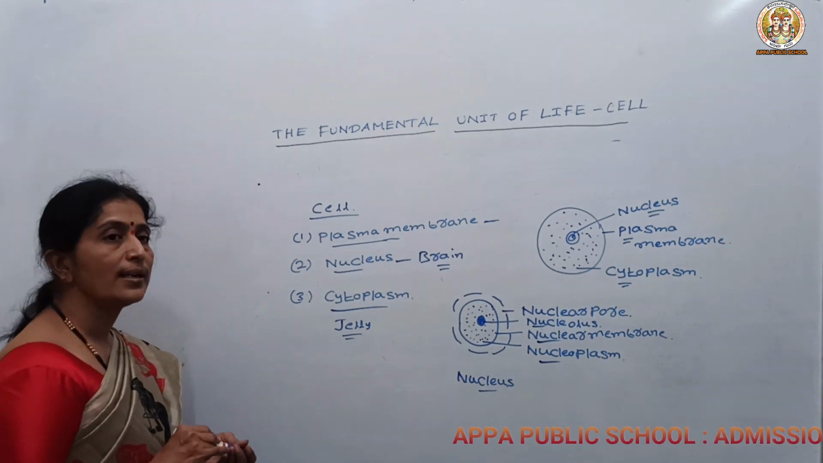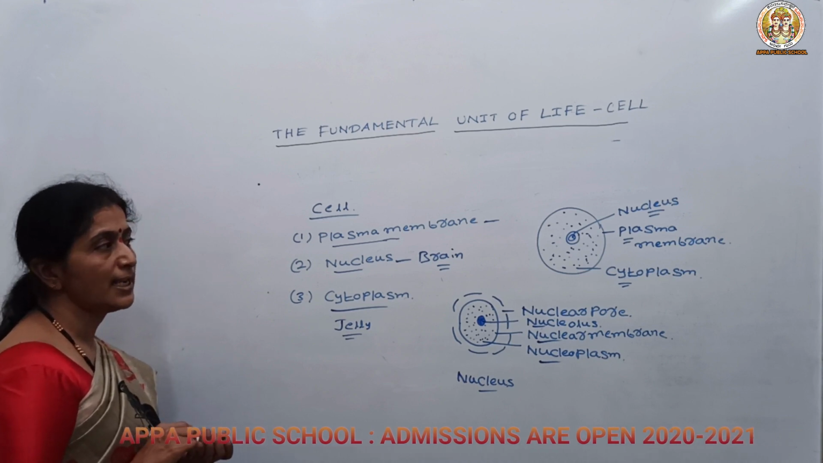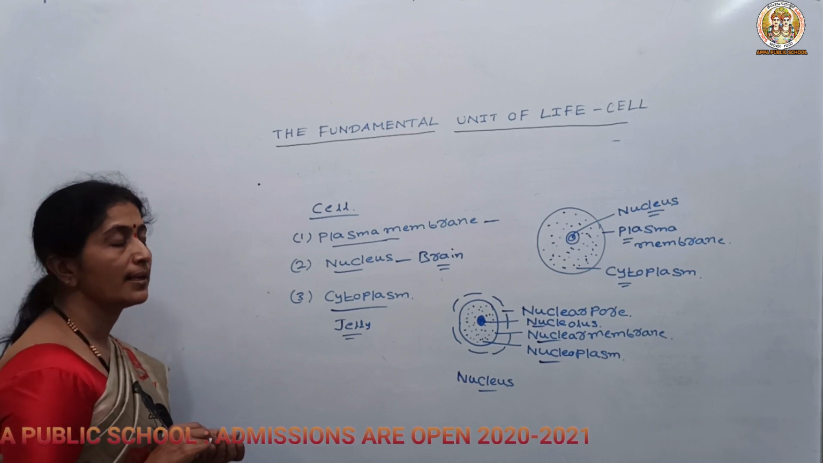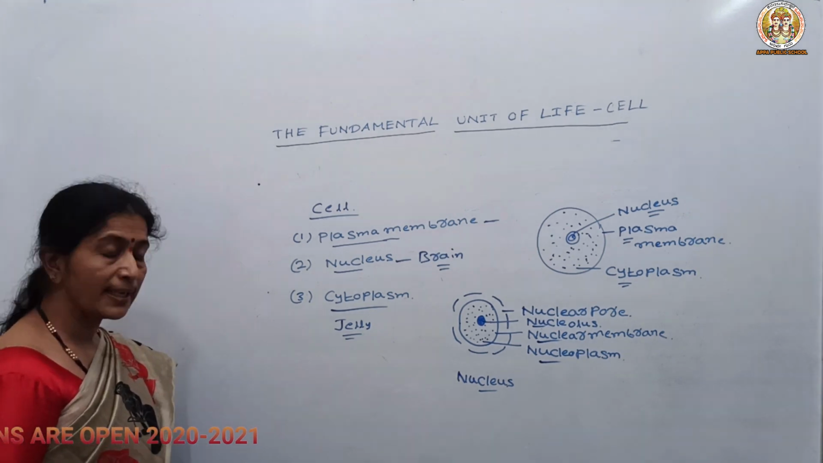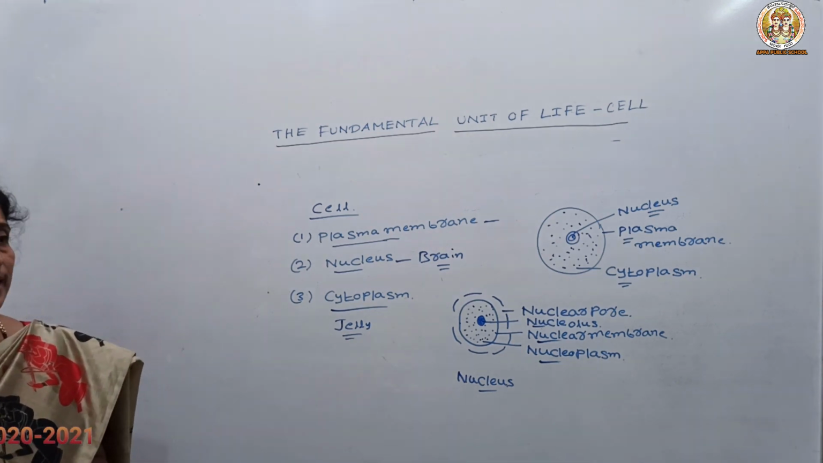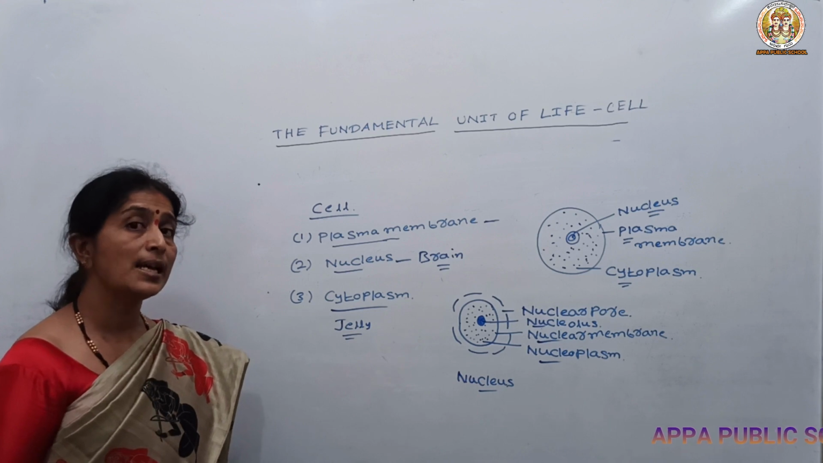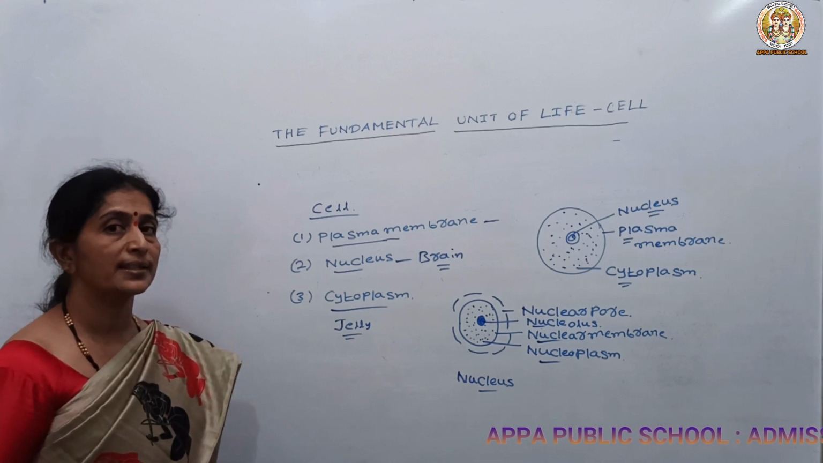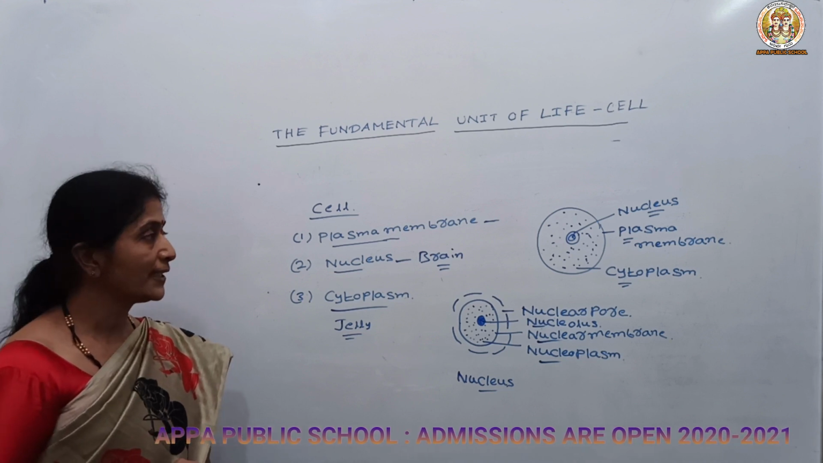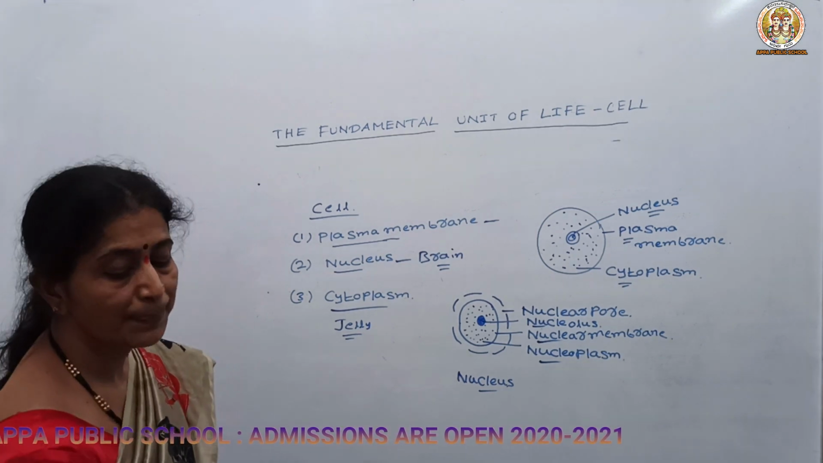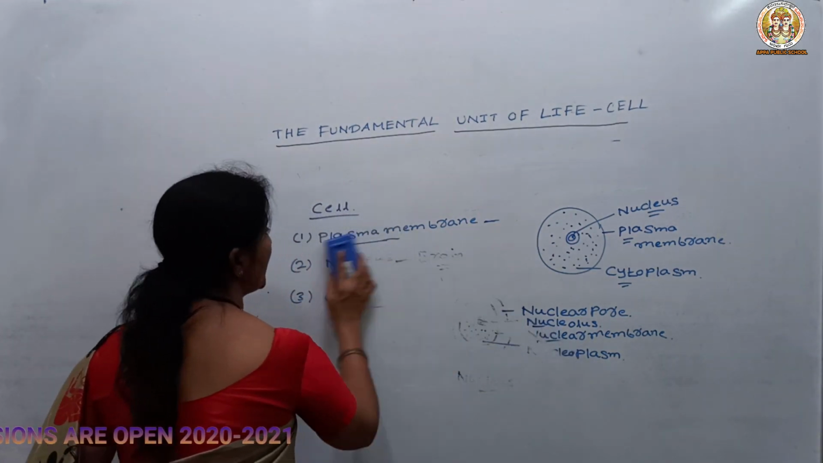The cell organelles play an important role, and depending upon the type of cell, the cell organelles also vary. For example, the plastid is a cell organelle that is not present in the animal cell, but it is present in the plant cell. What is the function of the plastid? It helps in photosynthesis. So this is about the structure of the cell.